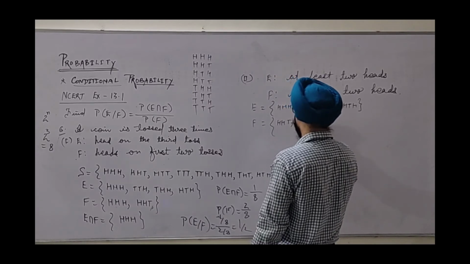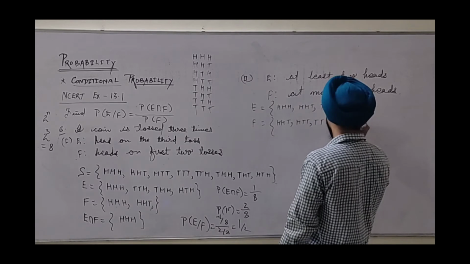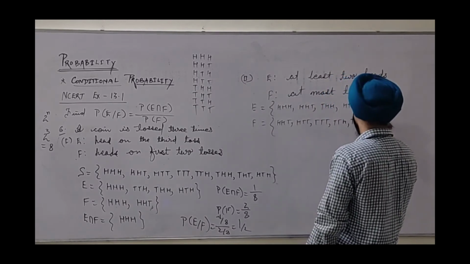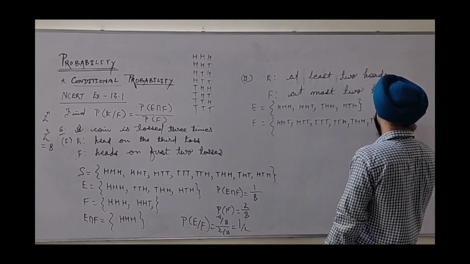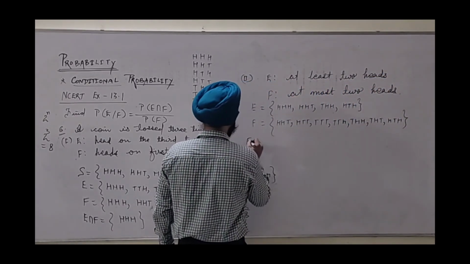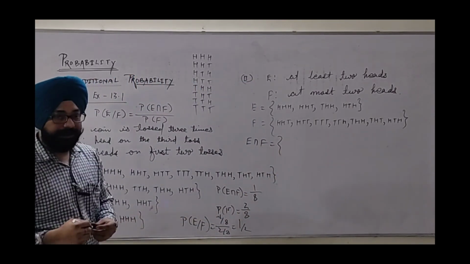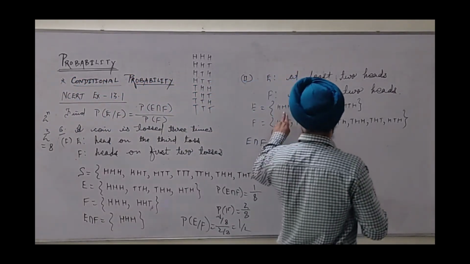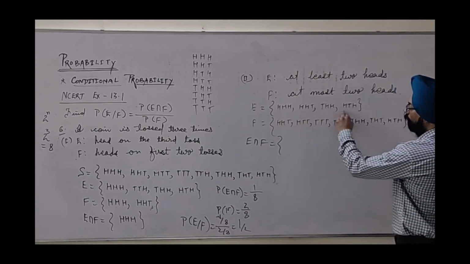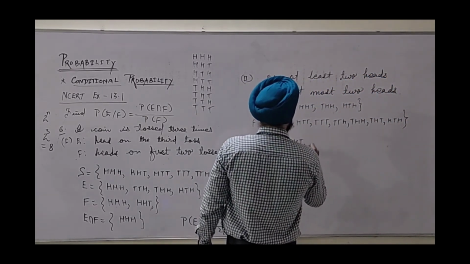HHT, HTT, triple T, double TH, THH, THT, HTH. Okay, and let's find the intersection also. It is needed every time whenever a conditional probability is to be obtained. E intersection F is the common things. This one is not common, we know. The rest, 1, 2, 3, are all common here.